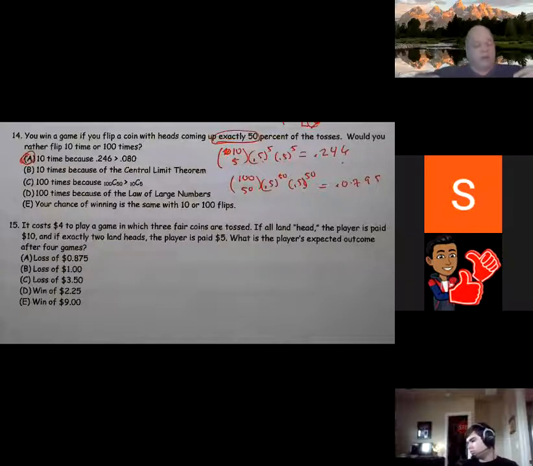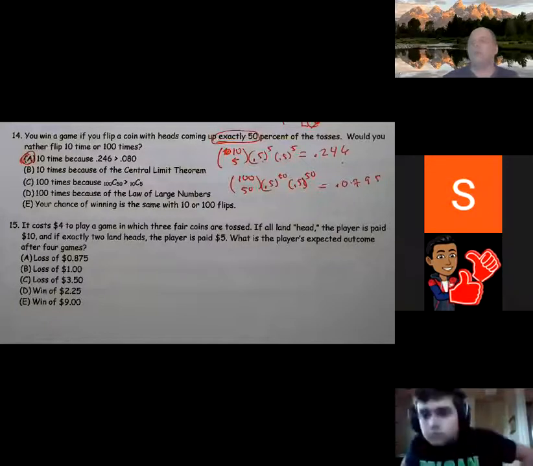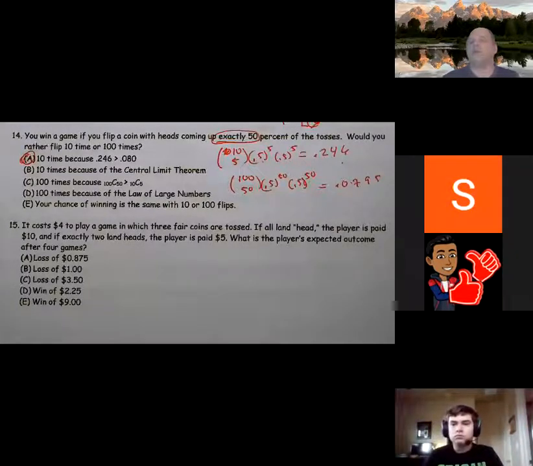So if there are 100 of us doing it, law of large numbers said do it more times. But for any one person, if you're going to flip it a specific number of times, the minimum number of times is usually going to be your best bet because it's a binomial PDF.